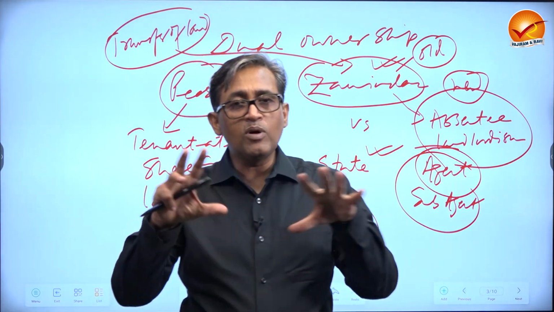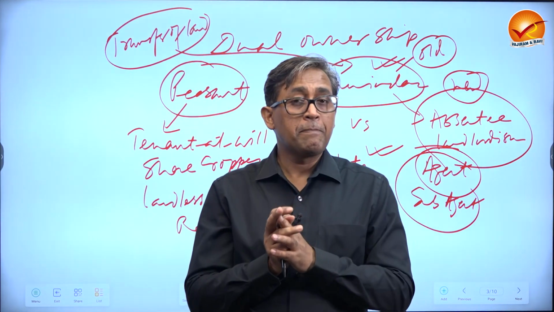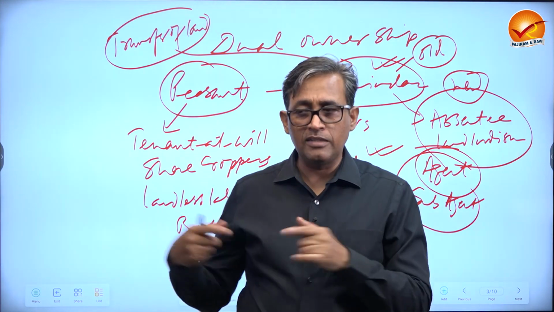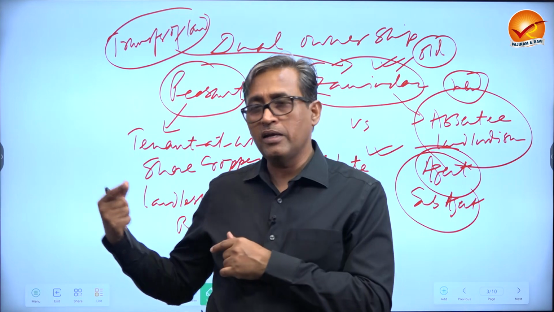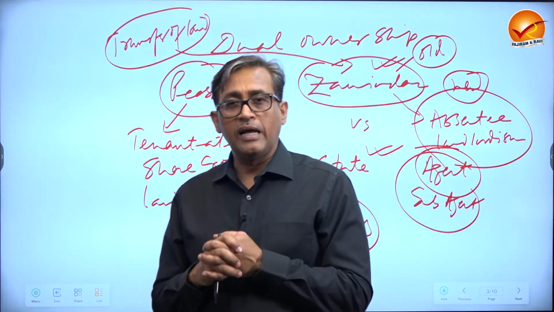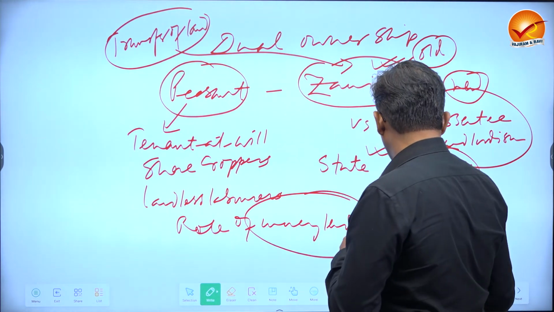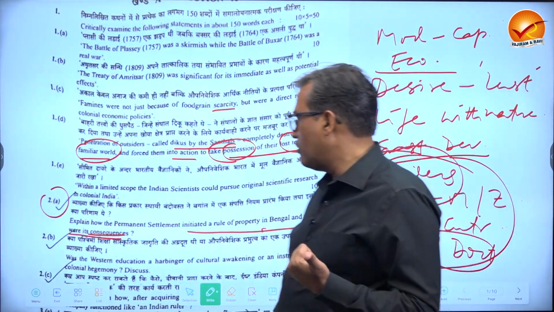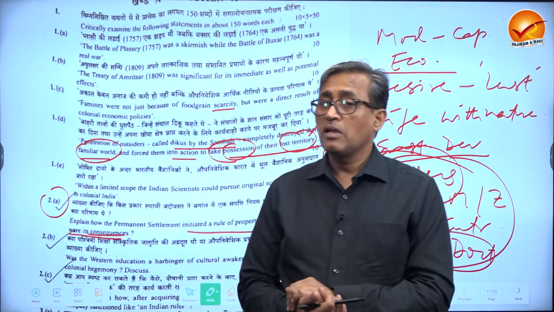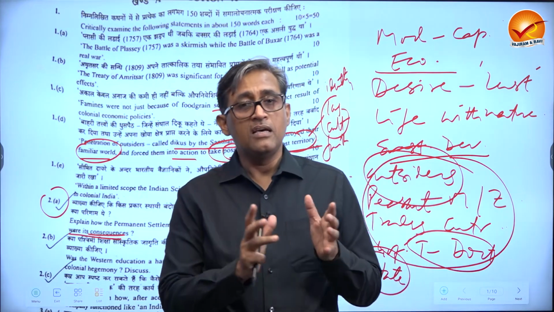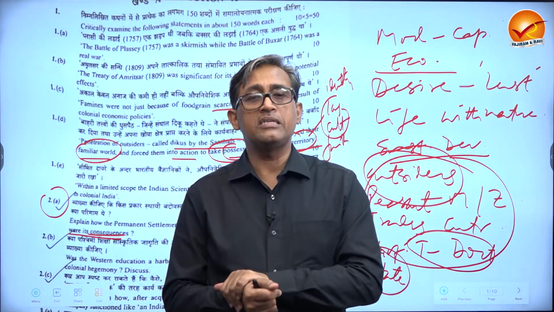So there are certain policies which you have to understand with great depth. Once you understand, you can handle multiple questions. As I told, a question like famine and a question like impact of permanent settlement are so interconnected. So this is how you should have approached this question, and I'm sure in our classes you would attend all these topics with greater clarity as well as with the right material.